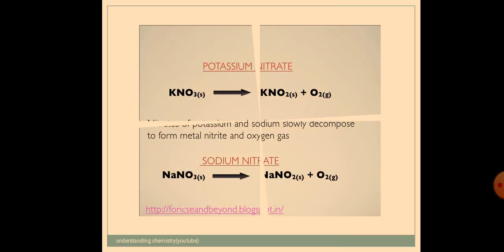Okay. Now let us see what happens when I heat an anhydrous salt. When I heat a hydrated salt, what is happening to it? It loses its water of crystallization. On the other hand, I take an anhydrous substance. What is an anhydrous substance? If it contains no water, we call it an anhydrous substance. Suppose I am going to heat an anhydrous substance. What will happen? I am going to take sodium chloride or potassium nitrate.